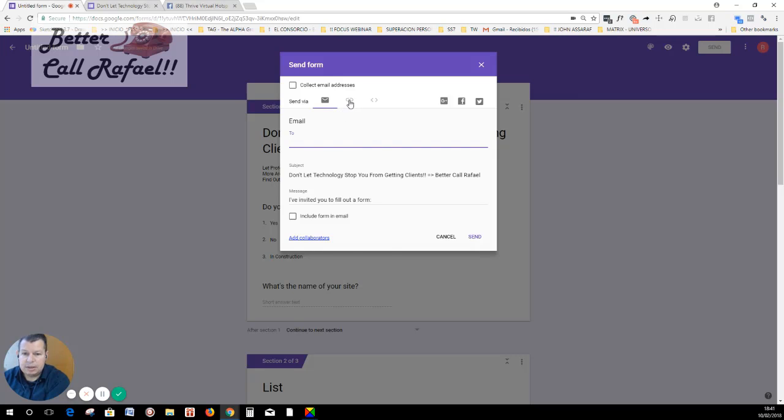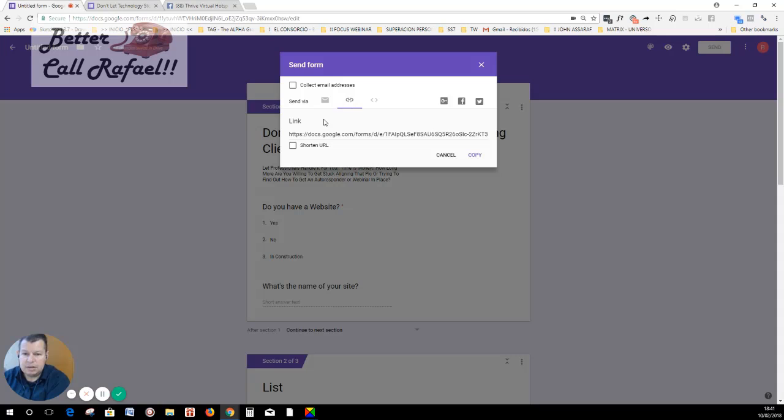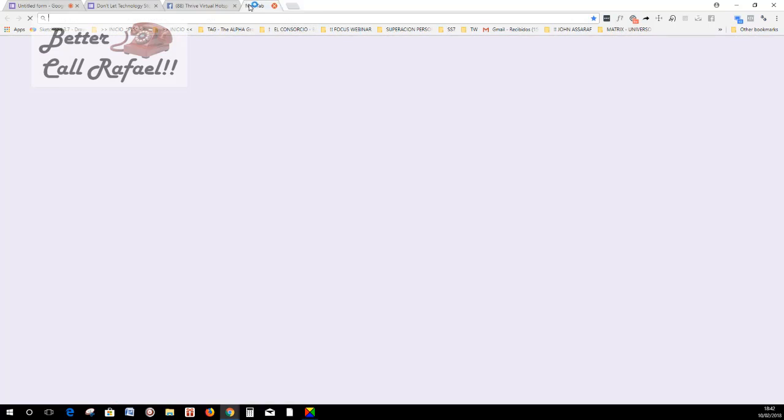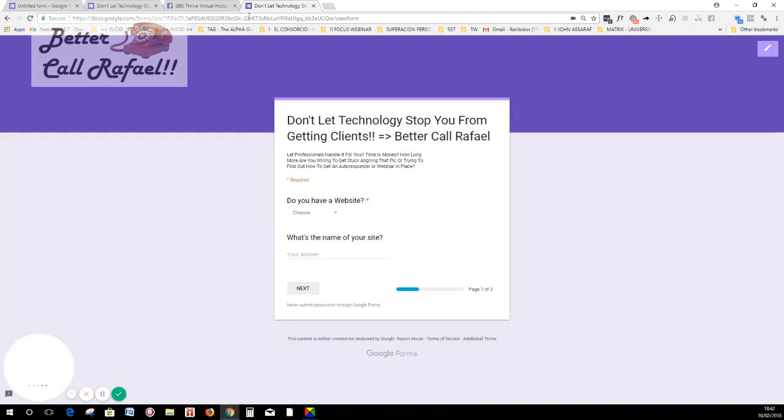Second possibility would be sending a link that is pretty long. We can shorten it. Okay, we have the possibility to copy that. And when we open a new window, there it goes.